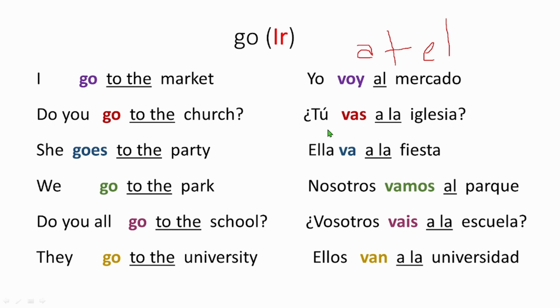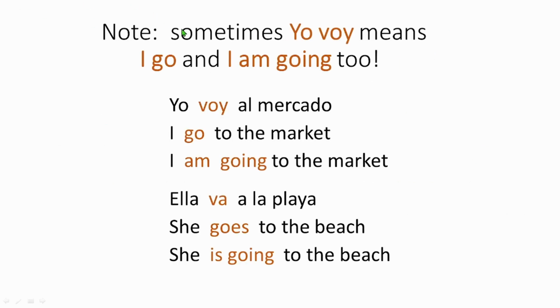Now, the thing that we need to keep in mind is that these pronouns like tú, nosotros, vosotros are not at all necessary. We don't put them in real communication. I just put them here because we are learning, and we need to know which pronoun we are speaking. So in real communication, you can just say, vas a la iglesia. It means, do you go to the church? You can simply say, vamos al parque. It means we go to the park.